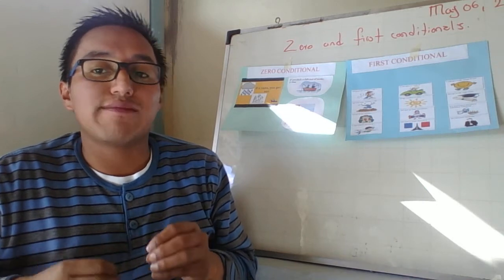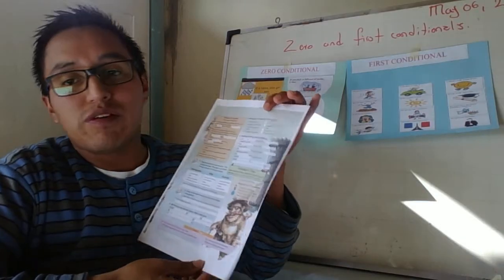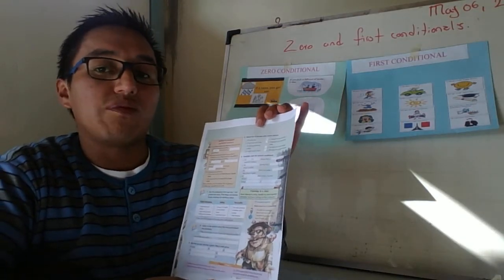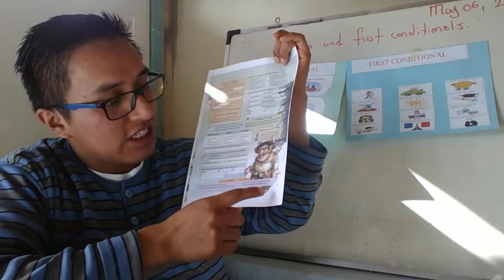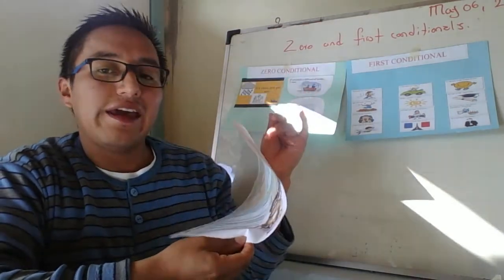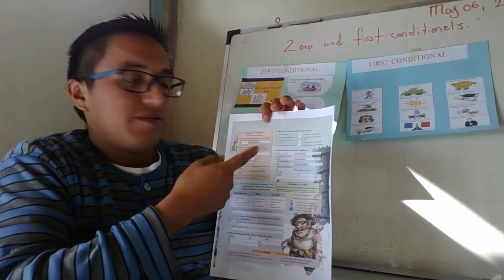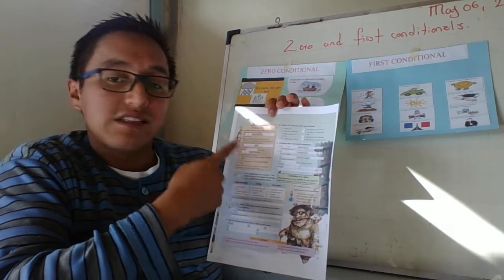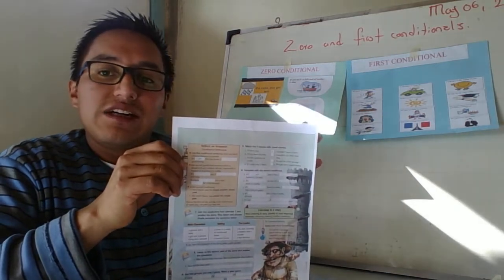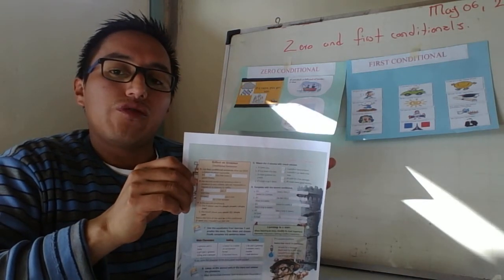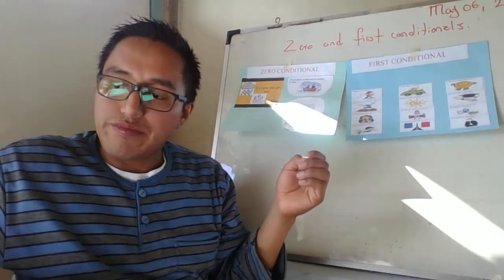Also, I forgot to show you an interesting material. This is a copy from the textbook of the Ministry of Education of Ecuador. We can find this page on page 39. Here students have to complete the exercise using first conditional and second conditional. I chose this kind of material because those types of exercises help students to improve their thinking abilities.